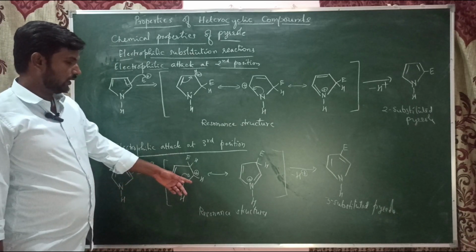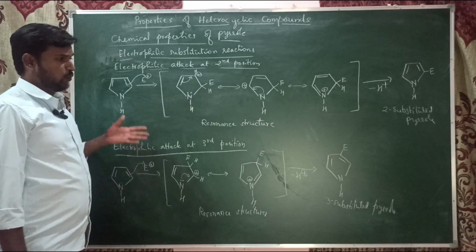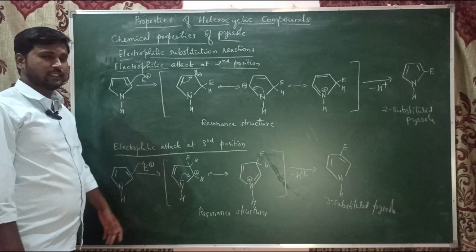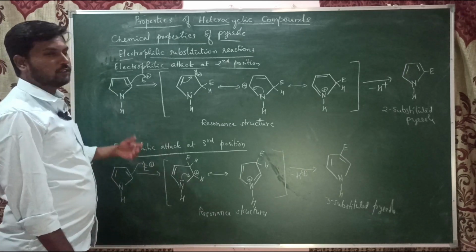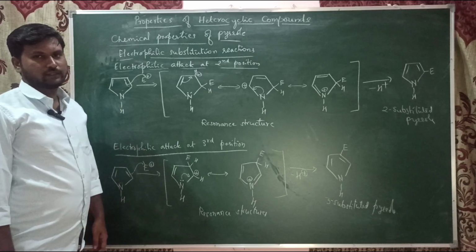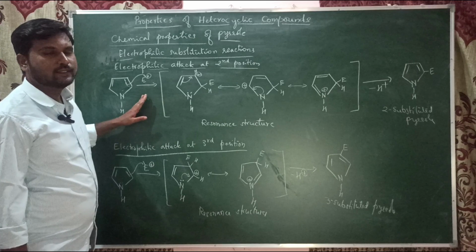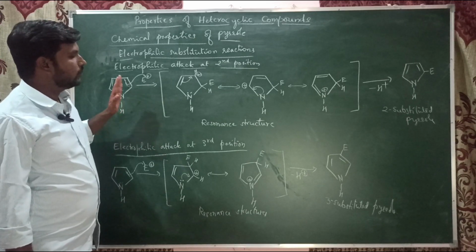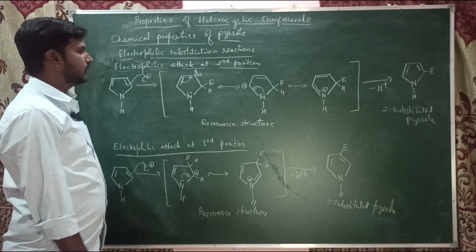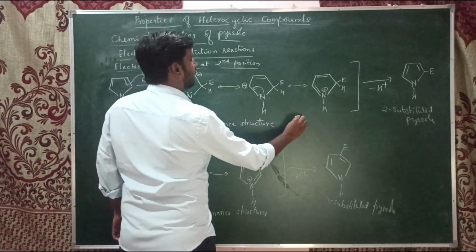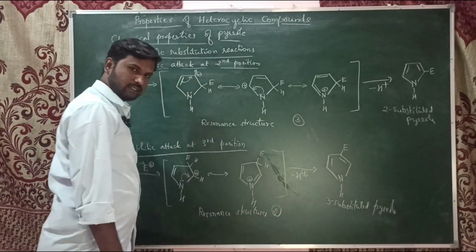So this carbocation, and here also we'll have the carbocation resonance. So by seeing the structure itself, you can say which is the most preferred position for electrophilic substitution. Yes, the second position has more priority for the electrophilic attack, because here we can see 3 resonance structures, here you can only see 2 resonance structures.